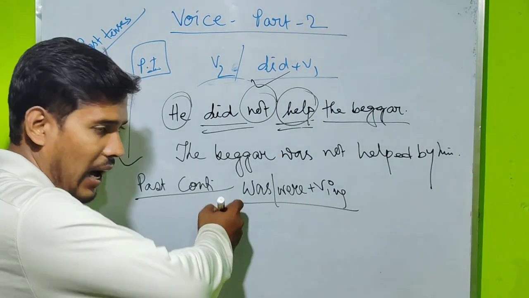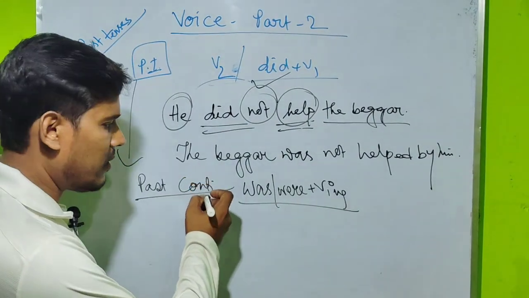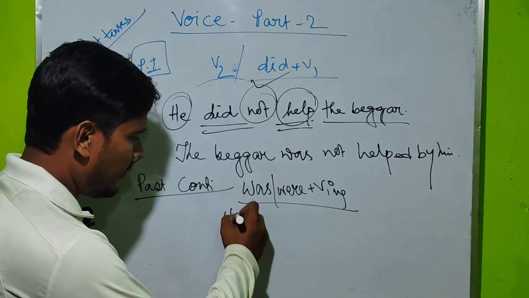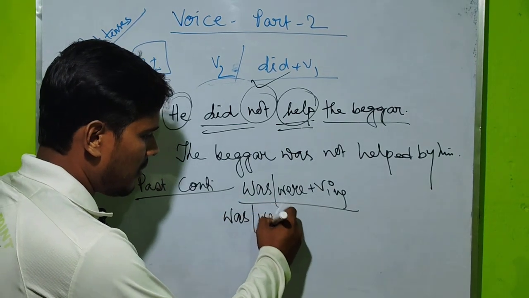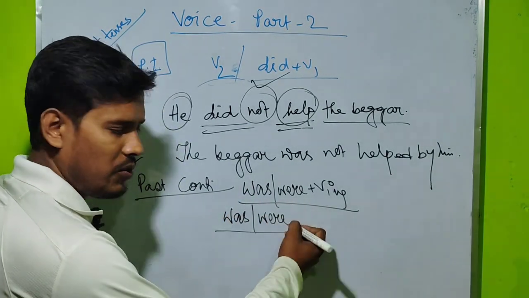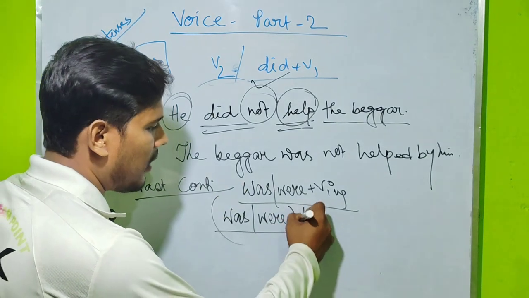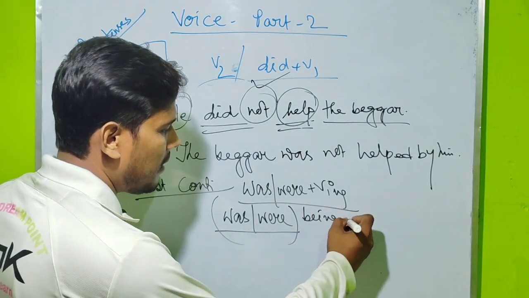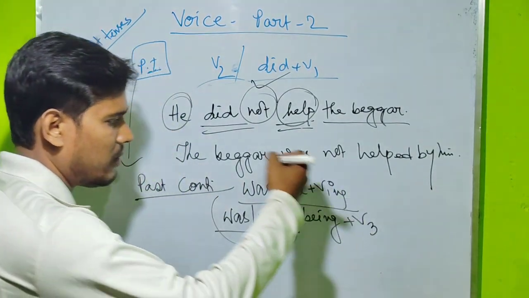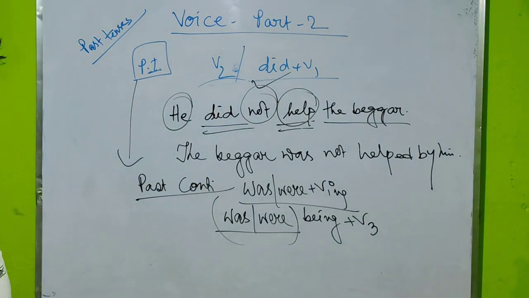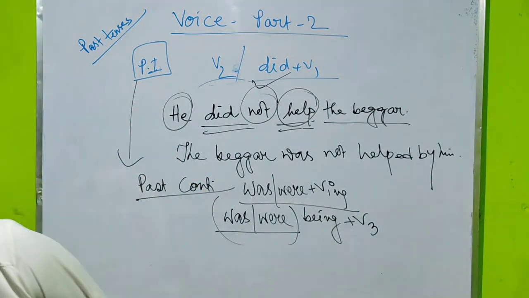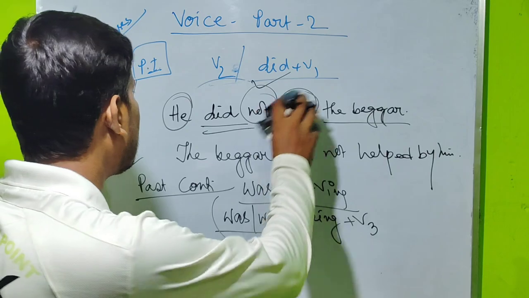So how do you have to convert these sentences? Nothing you have to do. Just look here. Was, were, no change. Extra you have to write down being, and then V3 as we know. Now nothing you have to change. Clear? Now we will understand, taking an example.